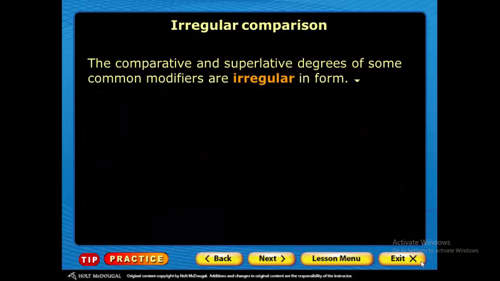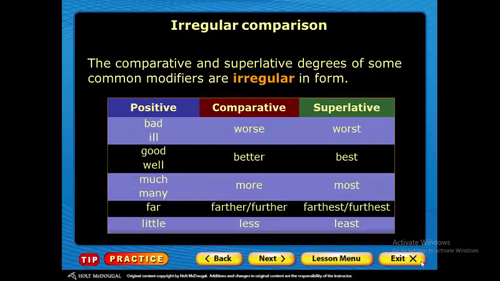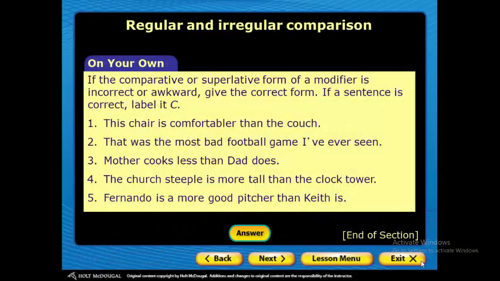Okay, so comparative and superlative degrees of some common modifiers are irregular in form, like bad and ill, worse, the worst; much and many, more, the most; little, less, and the least. These are examples of irregular comparison. Irregular means we don't add er or est. We deal with it differently.